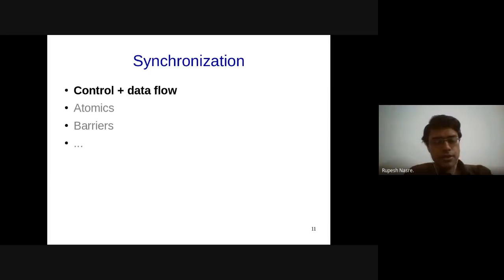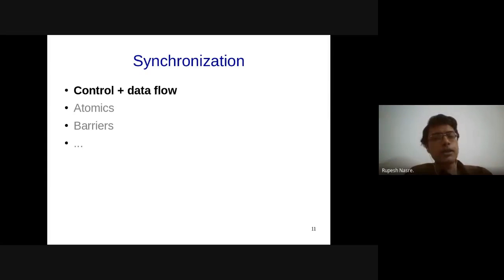Let's continue our discussion on synchronization. We did some motivation to look at certain applications of why we need synchronization. For example, we looked at the shortest paths, etc. And then we said that there are multiple ways in which synchronization can be done, although we are going to look at a few of them.